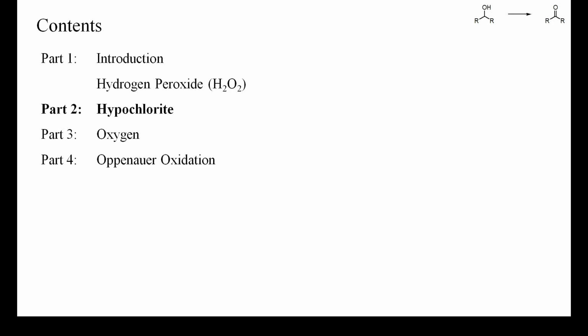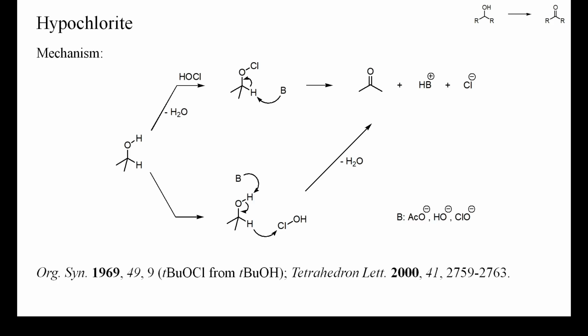Moreover, hypochlorites do usually not bring about any Baeyer-Villiger type oxidation, but can chlorinate the product and cause chloride-induced corrosion of the reaction vessel. The oxidation of alcohols by hypochlorite can proceed by two different mechanisms.